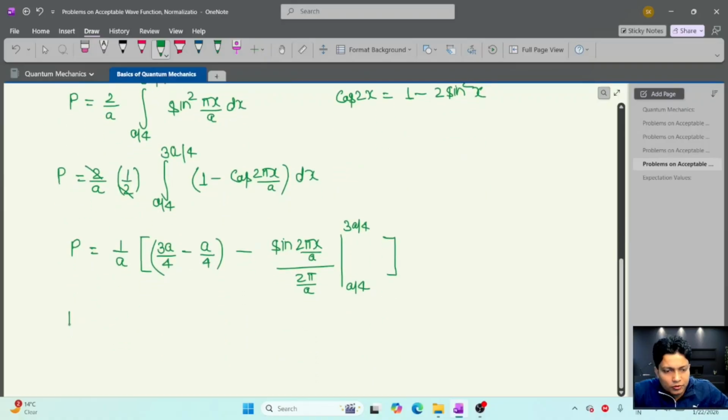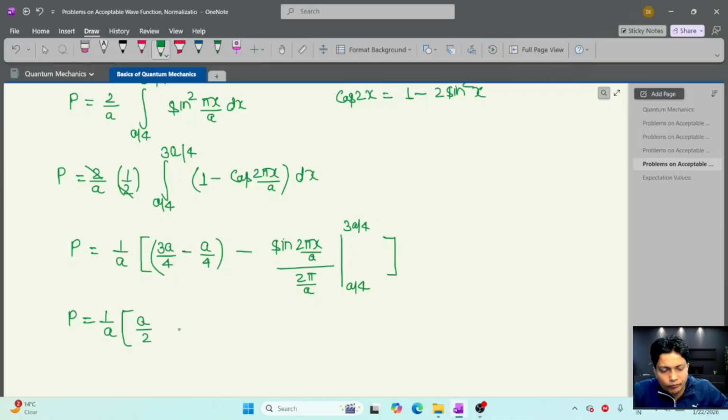Now put in the upper limit and lower limit. So P equals 1 by a, and here 3a minus a equals 2a by 4, so this will be a by 2, and minus a by 2 pi times this.